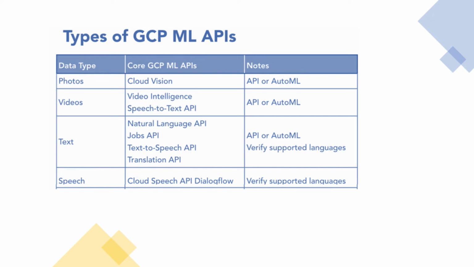If your input type of data is text, then you have a number of APIs, and there will probably be more released in the future. So you have Natural Language which detects sentiments and entities. We have the Jobs API, which we did not look at, and this is sometimes also called the Career API. It's for both job seekers and job advertisers. The next is the Text to Speech API, and we also have the Translation API. As with vision and video, we have an AutoML version, and we'll have a look at this pretty soon. For speech, we have the Speech API, and we also have Dialogflow, which is a conversational API.